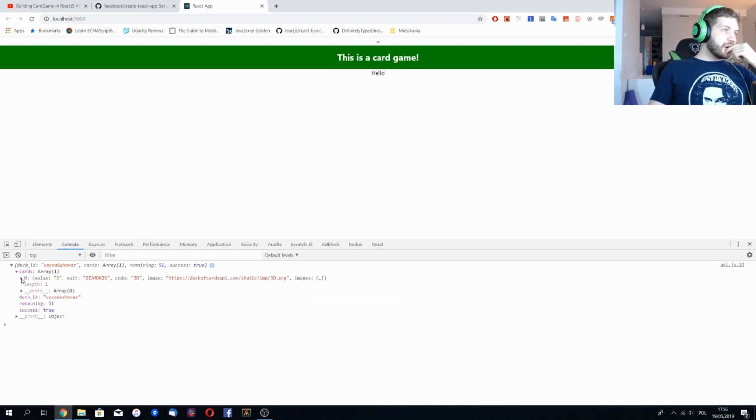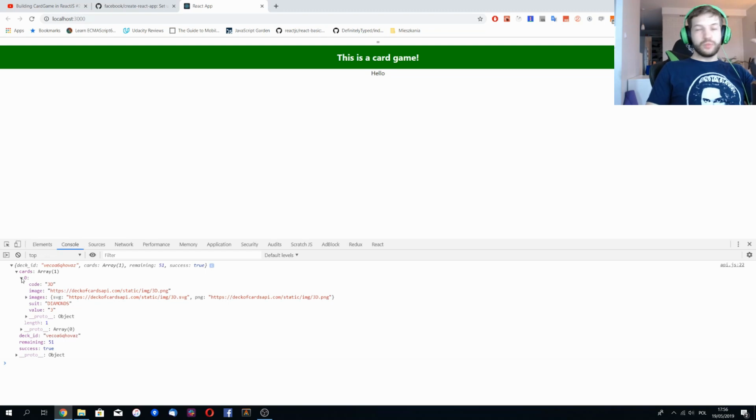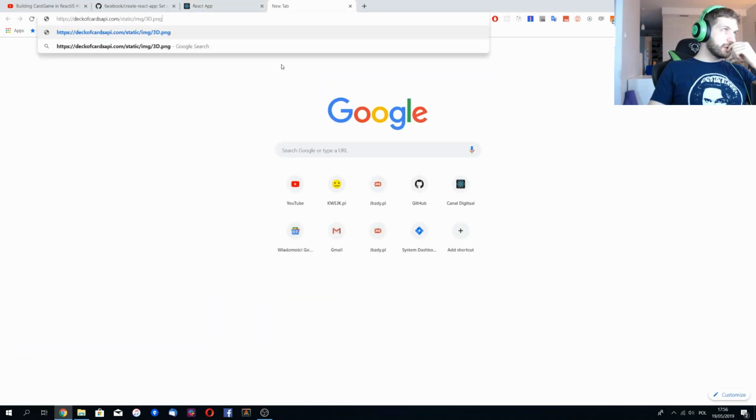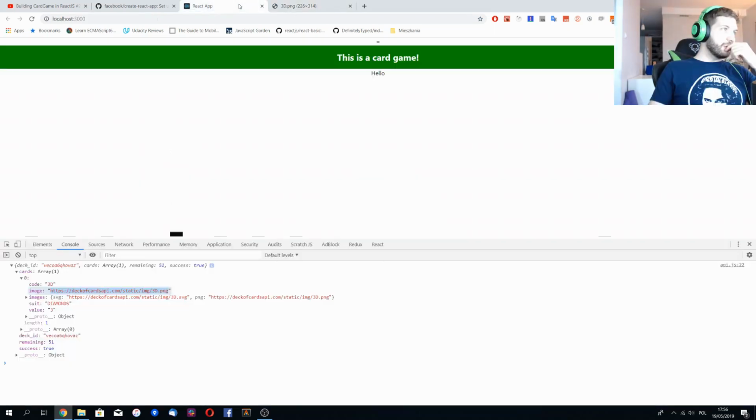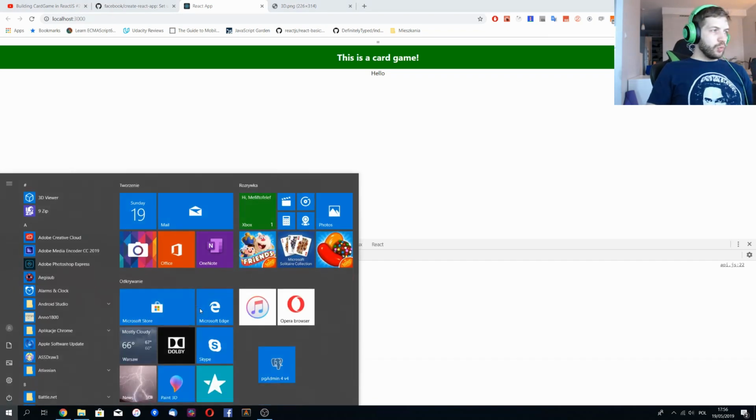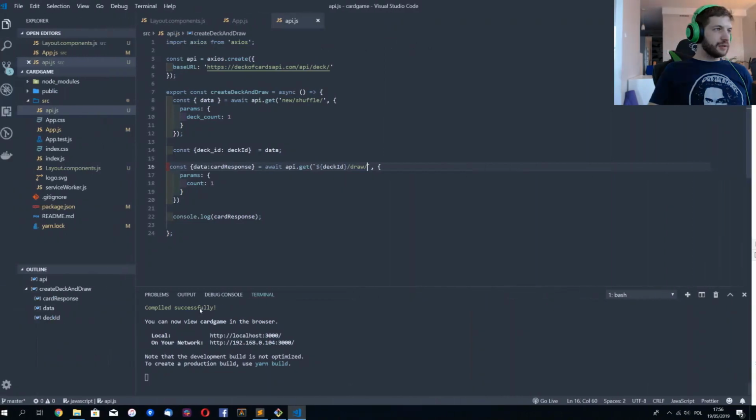And the array of cards, and as I requested only one card, here I have it. I have the image, which is rather interesting for me because I'll use it to display the card in our UI. I have the suit, and I have the code, and I have the value, and that is great.